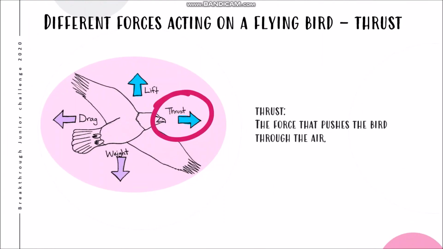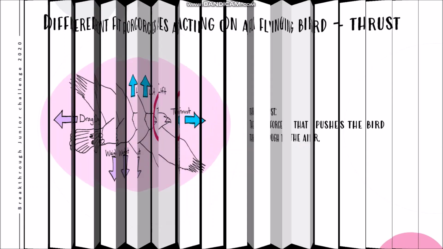Thrust is the force that pushes a bird forward through the air and beats drag. This comes from flapping the wings, which pushes the air to move behind the bird. By pushing the air backward, the bird is pushed forward. It's a bit like swimming.